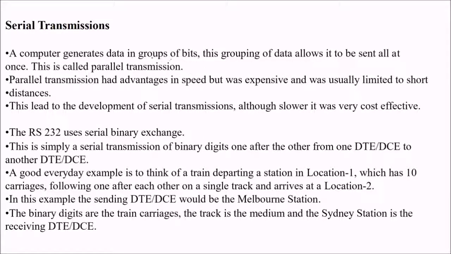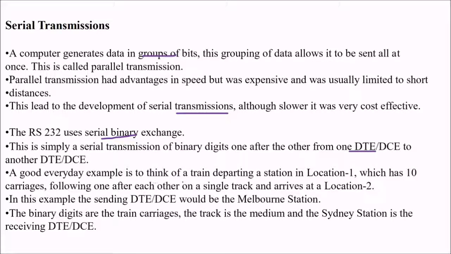In serial transmission, a computer generates data in groups of bits, and this grouping of data allows it to be sent all at once. This is called parallel transmission. But parallel transmission was expensive and was usually limited to short distances. This led to the development of serial transmission. Although slower, it was very cost effective. RS-232 uses this serial binary exchange, which is simply a serial transmission of binary digits one after the other from one DTE or DCE to another.